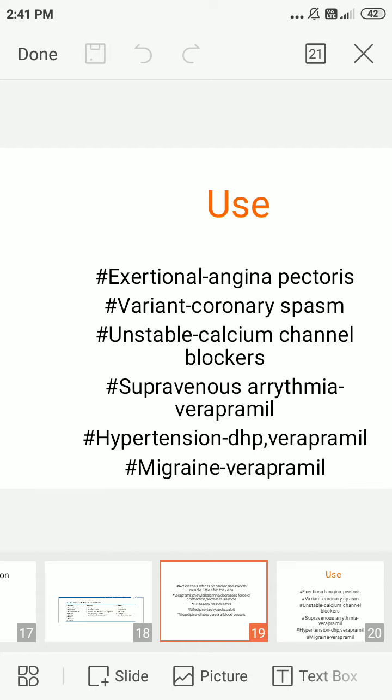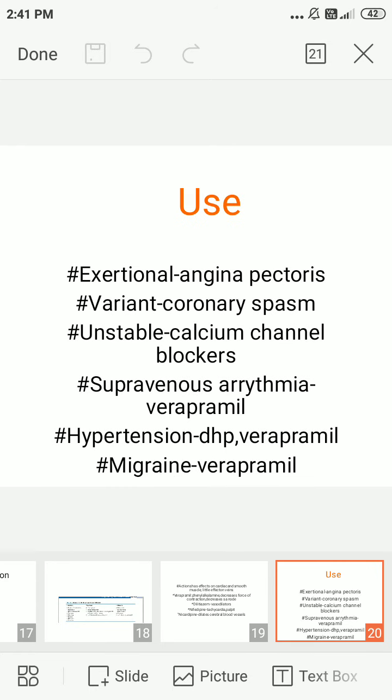Next we go into the uses of calcium channel blockers. The uses of calcium channel blockers are divided into various categories: exertional angina, variant angina, unstable angina, supraventricular arrhythmia, hypertension, migraine and labor conditions. First we go into the exertional.